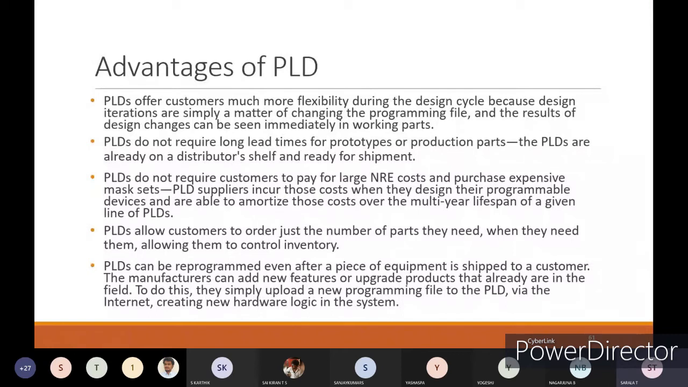PLDs can be reprogrammed even after the piece of equipment is shipped to the customer. The manufacturers can add new features or upgrade products that are already in the field. To do this, they simply upload a new programming file to the PLDs via the internet, creating the new hardware logic in the system. So users, if they are getting these PLDs, can reprogram them. Whatever changes and updates they want with respect to their product, they can do with the PLDs.